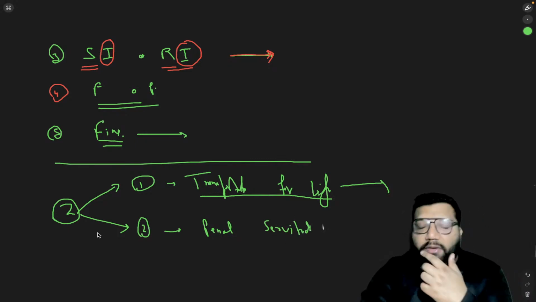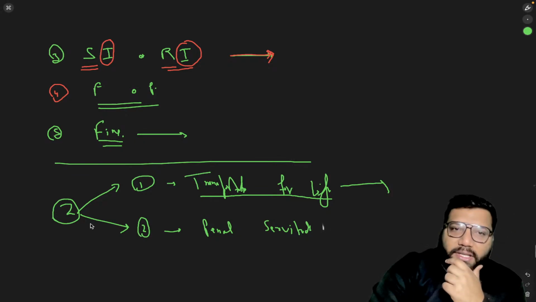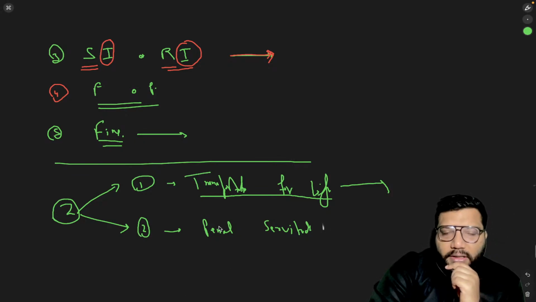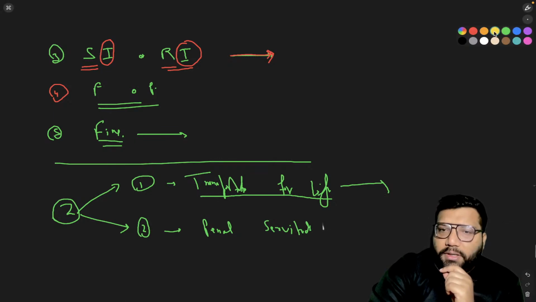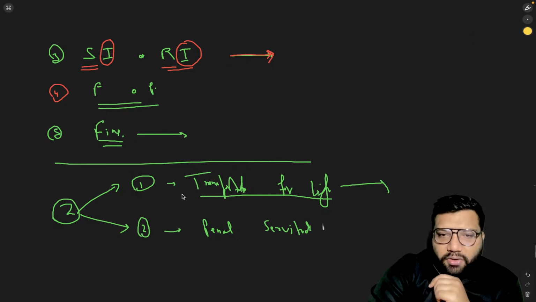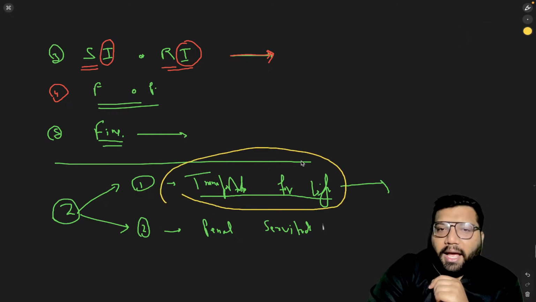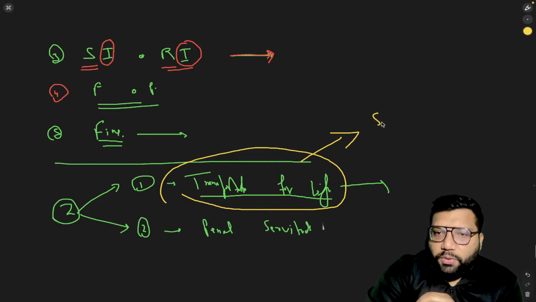Now, what is penal servitude? So, penal servitude is basically the higher degree of rigorous imprisonment. So, the status of these two punishments is such that this transportation for life has been now substituted. Mind my word, substituted.